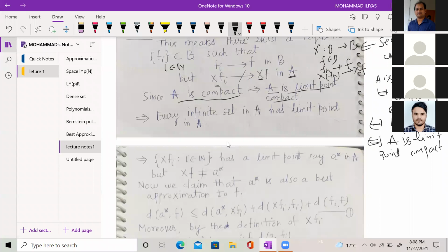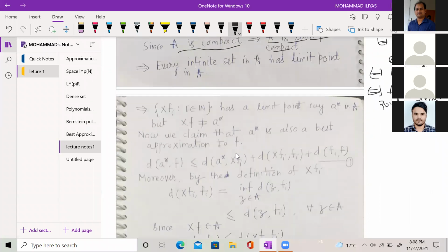Now I claim that this A star is also a best approximation to F. Because already F has a best approximate XF, I will show that the distance between A star and F is less than or equal to the distance between XF and F. Because XF is a best approximate, XF is at the least distance from F. And if I find some point A star in A which is at the least distance from F also, then A star is also a best approximate.